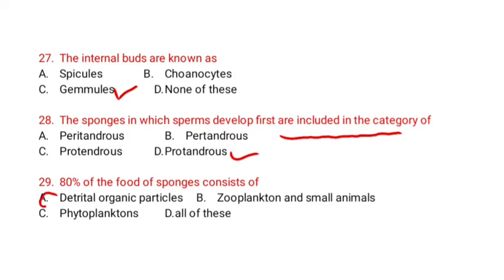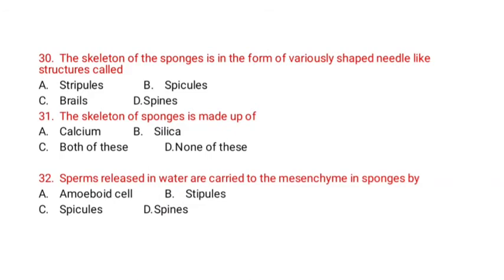Option A is correct. The skeleton of sponges in the form of variously shaped needle-like structures called stipules, spicules, braids, spines. Option B is correct, spicules. The skeleton of sponges is made up of calcium, silica, both of these, none of these. Skeleton of sponge is made up of both calcium and silica, so option C is correct.